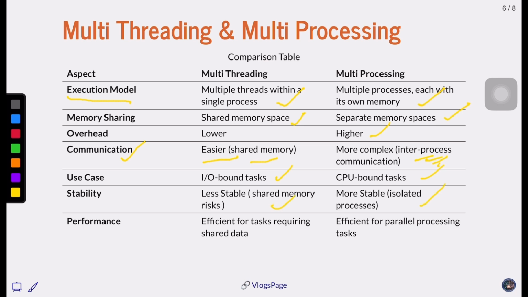Multiprocessing is more stable because it has isolated processes. Threading is efficient for tasks requiring data sharing, but multiprocessing is efficient for parallel processing. Ideally, we want to use all parallel processes at a very fast rate when the computation is huge, and that's where it is required. I'll come to these discussions at a much later session, especially when we are doing NLP tasks and image recognition tasks, where we will see them much more clearly.